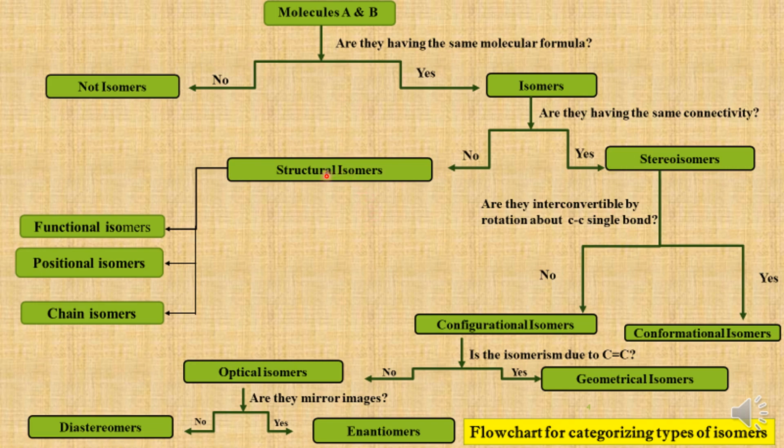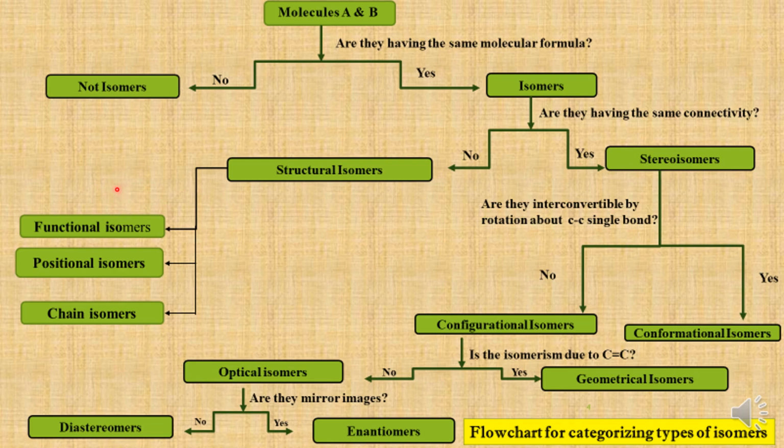There are different types of constitutional isomers. Let us consider ethanol and dimethyl ether. Both molecules have the same molecular formula, C2H6O. Ethanol is CH3CH2OH. Dimethyl ether is CH3OCH3. And these two molecules differ in the way the atoms are connected with each other.